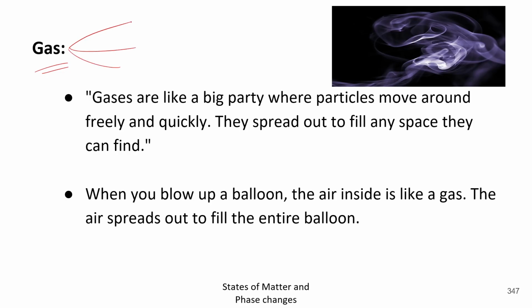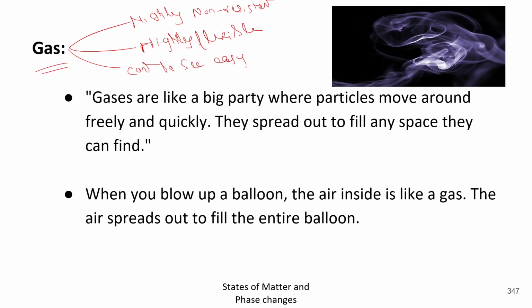Now come to the third one, which is the gases. Gases are highly non-resistant. Second is highly flexible. Third is can't be seen easily. Okay. Gases are highly non-resistant. They have no shape. They are highly flexible. They could also acquire any shape, and they cannot be seen easily. You cannot see the air. You cannot see some gases.